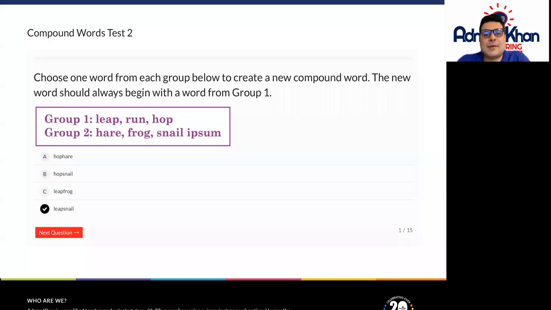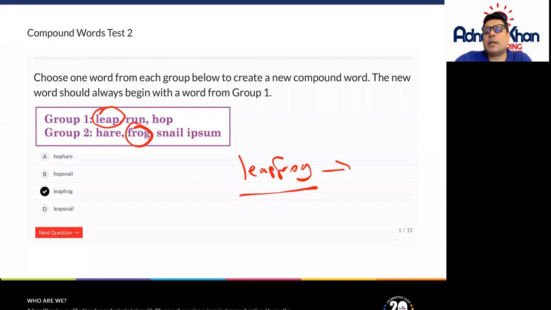Leap snail, there's no such word, but there is a word called leapfrog. So the two words, one from group 1 is leap, and then we have frog. And that gives us leapfrog. Leapfrog means to advance or to move forwards. So that's the meaning of leapfrog.